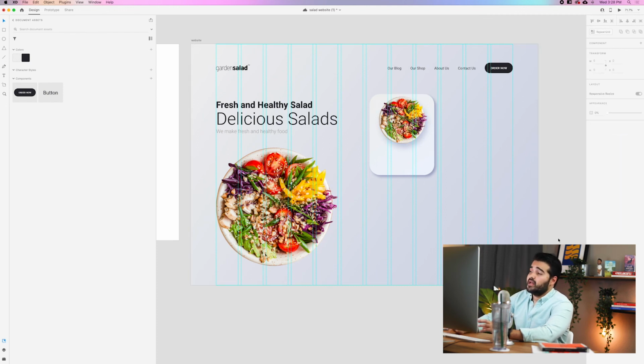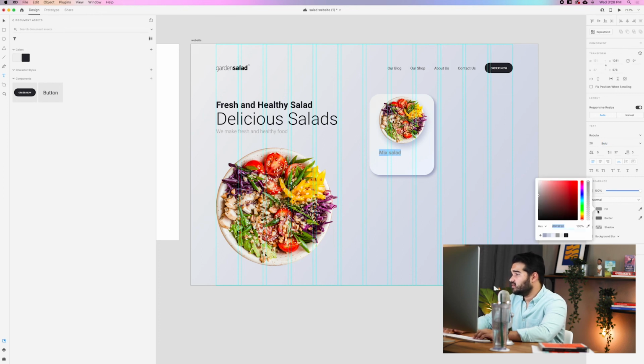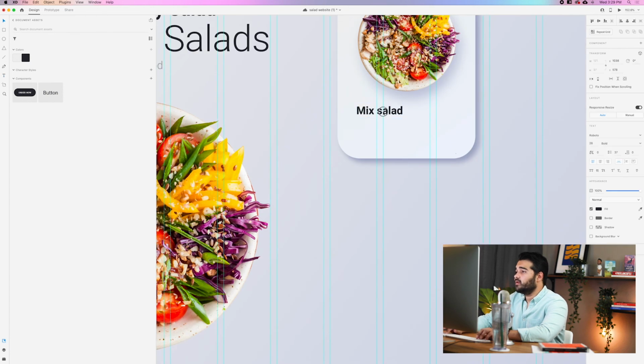So now that we have this card in the salad, I think we need to add some text to it. So let's add some text to the salad. We're gonna add a mixed salad. Let me change the typography to bold. And then let's change this to a dark color, like a black, right now 29. So we're gonna add this here.